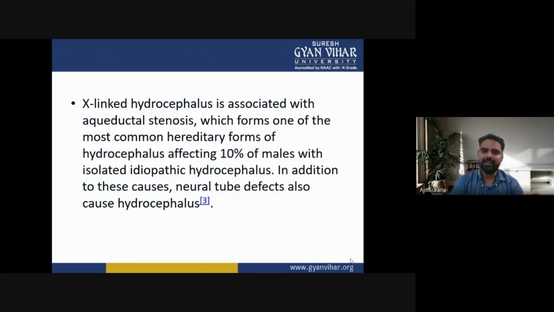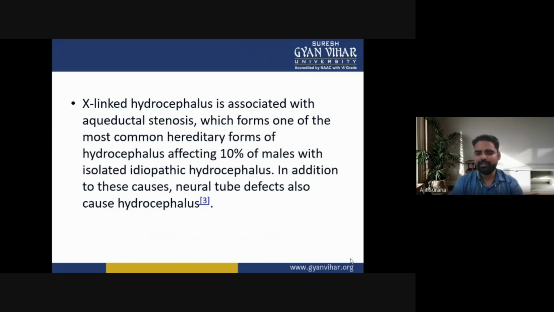Now, X-linked hydrocephalus is associated with aqueductal stenosis, which forms one of the most common hereditary forms of hydrocephalus, affecting 10% of the males with isolated idiopathic hydrocephalus.